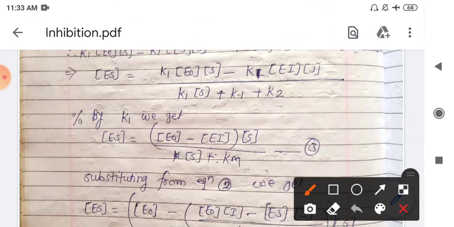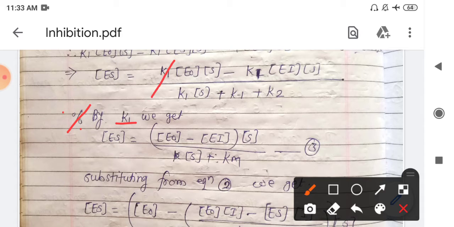Okay. The simplification step that we are using is the same as that we used for the Michaelis-Menten mechanism. Once we have thoroughly understood the Michaelis-Menten mechanism, there is no need to remember other simplification steps separately, so the other three mechanisms will be quite easily obtainable. Okay, so the next step is to simply divide by k1.